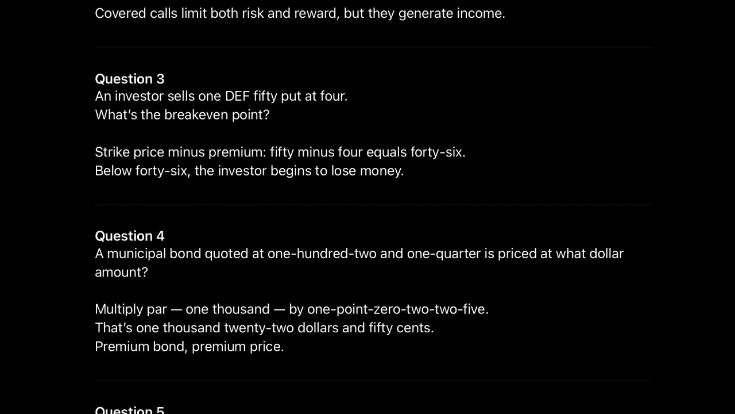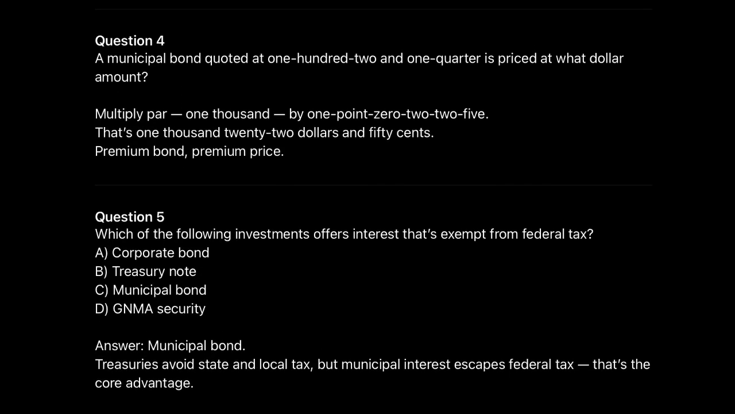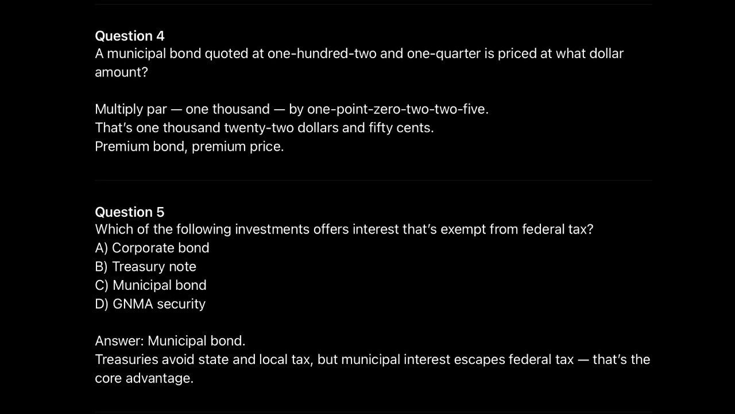Question 4. A municipal bond quoted at 102 1/4 is priced at what dollar amount? Multiply par 1,000 by 1.0225. That's $1,022.50. Premium bond, premium price.